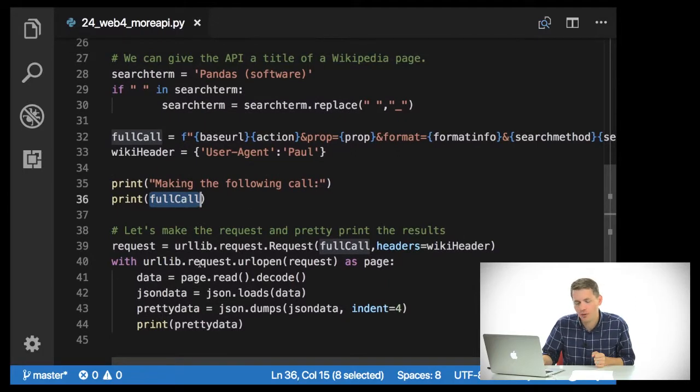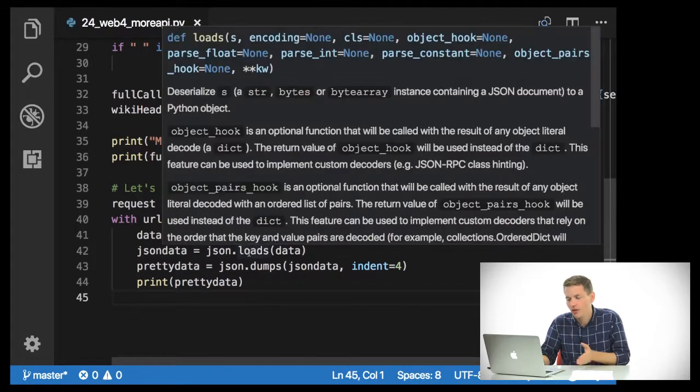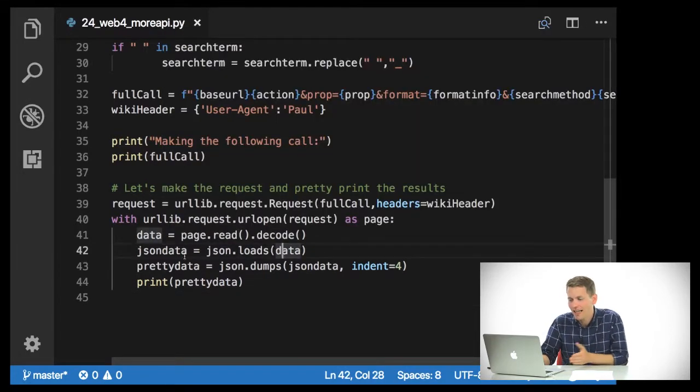I'm going to create the request object, and then I'm going to send it to urlopen as page. We've seen this. Here I'm using the context manager to make this call. And then I'm saying the data equals page.read().decode(). The JSON data equals json.loads(data). And then pretty data equals json.dumps(json_data, indent=4).